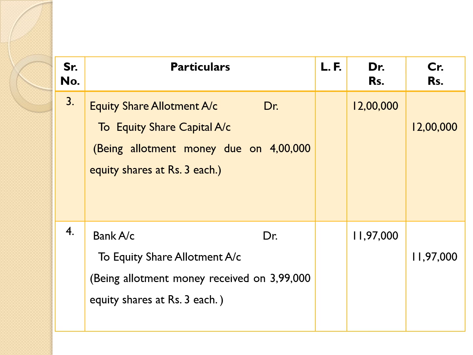When we are showing amount due, at that time it is necessary to give credit to capital account. Therefore, here to equity share capital account 12 lakh being allotment money due on 4 lakh equity shares at rupees 3 each.